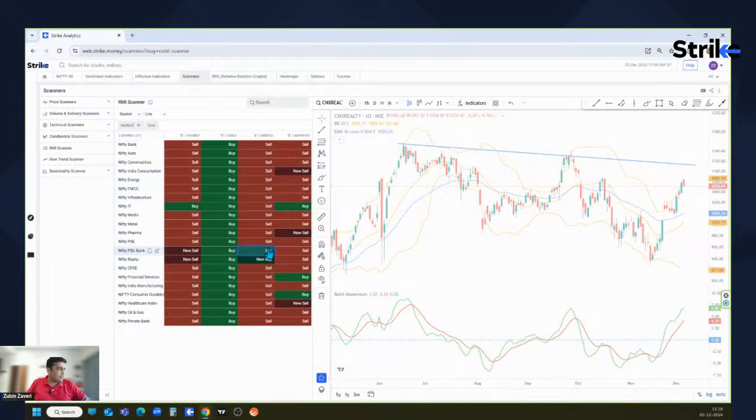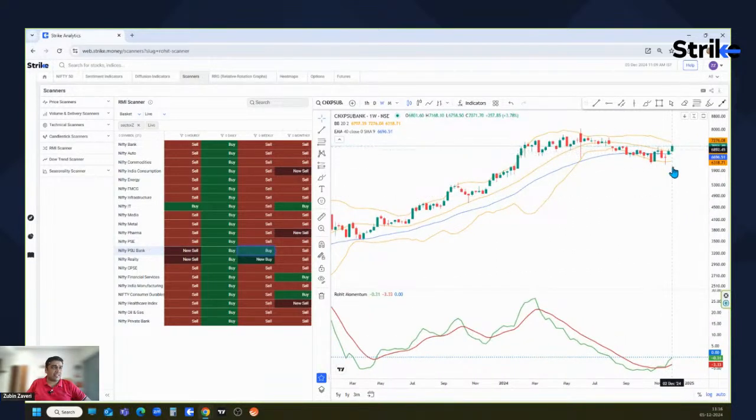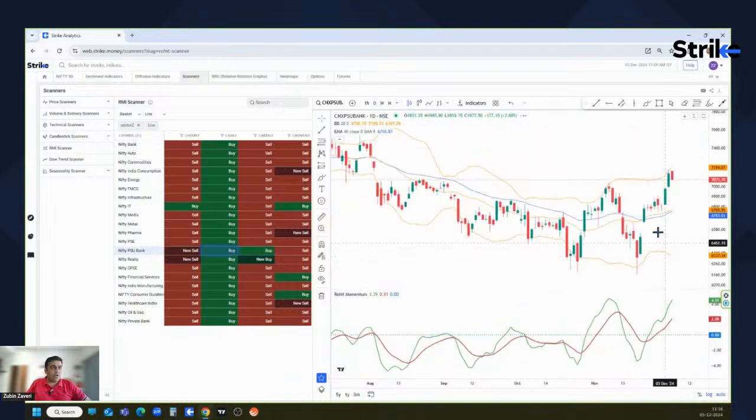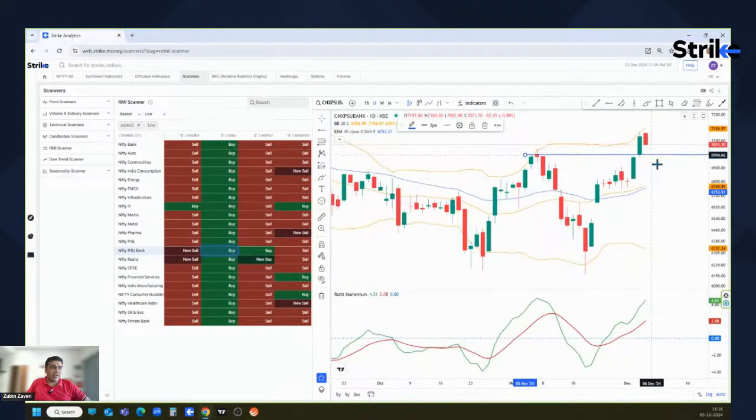Similarly, PSU Bank had given a new buy signal on the weekly chart last week itself. All right, and it has continued this week also. It has some nice green candles over here on the daily chart in the last 2 or 3 days. In the last 2 days, Nifty PSU Bank has gone up significantly, breaking above this previous top over here. Okay, and probably it is coming down just to take a retracement. There is a high chance that PSU Bank Nifty can take support at this trend line and then bounce back once again.